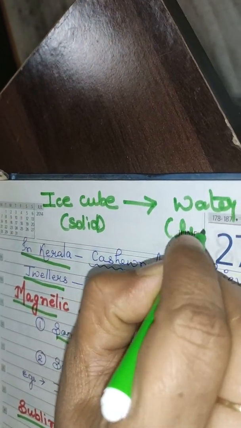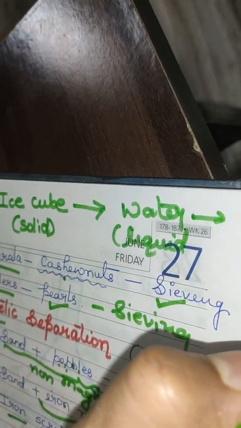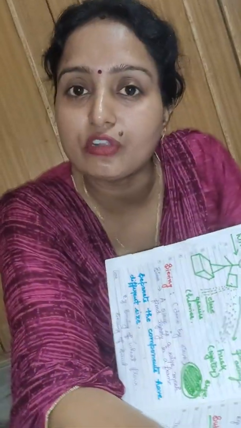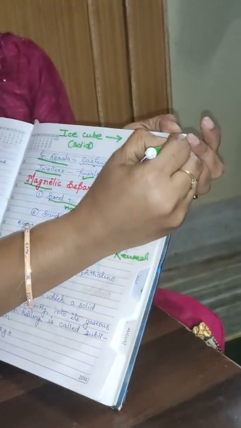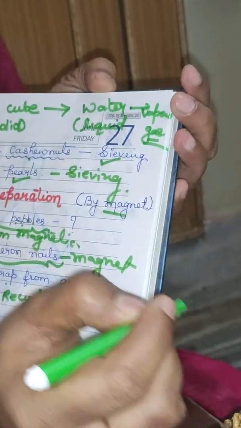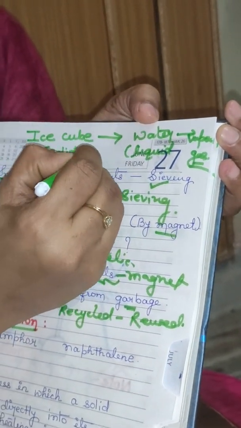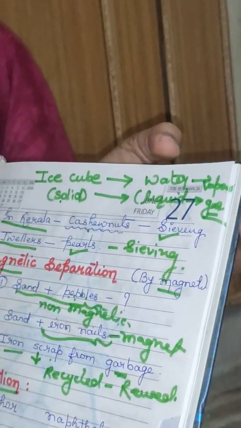Water is in which state? Liquid. And when this water is further heated, when we boil the water, what will happen? The water will change into vapor. Vapor is in which state? It is in gaseous state. Now see, solid first changes into liquid and then liquid changes into gaseous state. But what happens in sublimation? In sublimation, there are some solids which directly change into gaseous state.